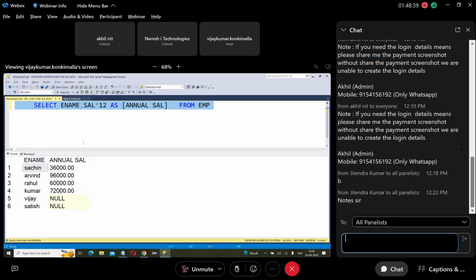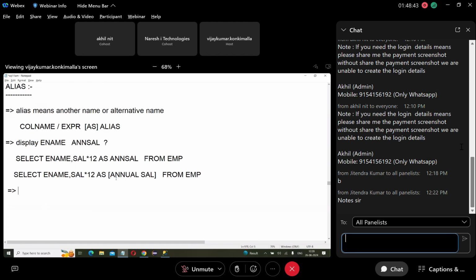Understood. So when are brackets required? When there is a space like that.